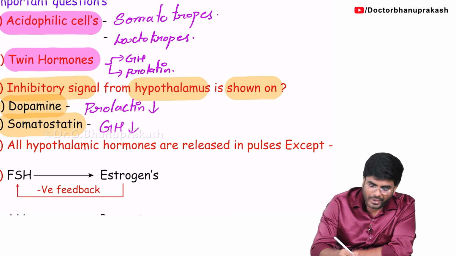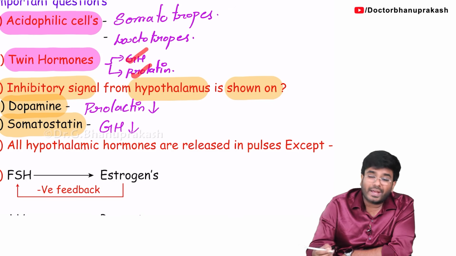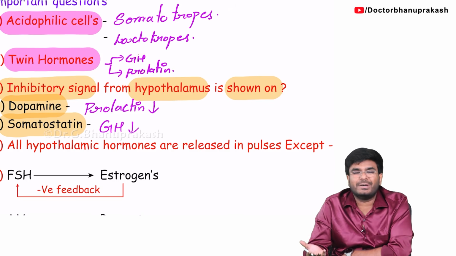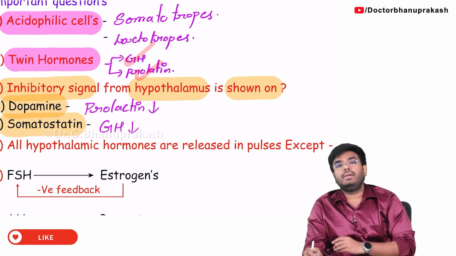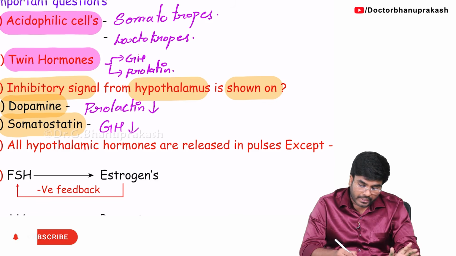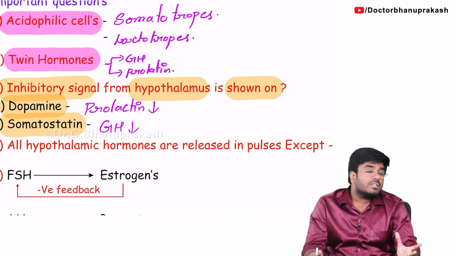Okay, so why I am saying this is because, have I taught you growth hormone and prolactin, their mothers are the same. Who is that? Acidophilic cell. Both are having the same acidophilic cell as a mother. So growth hormone and prolactin have the same mother cell, that's the acidophilic cell. Next, growth hormone and prolactin have the same structure and their mechanism of action is also the same.